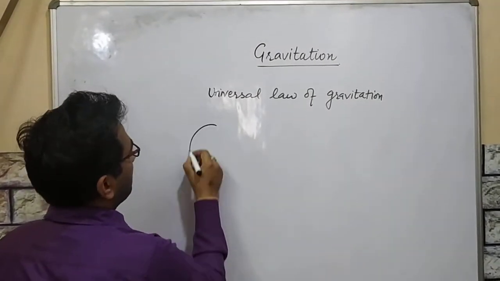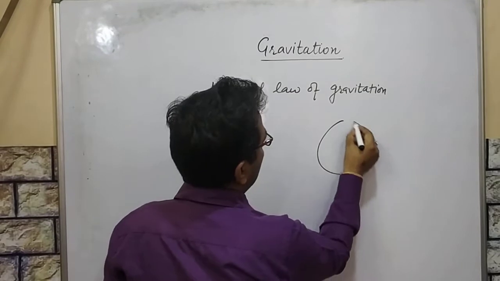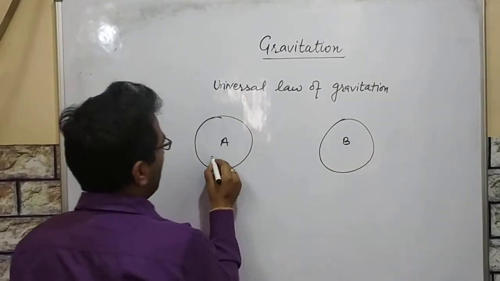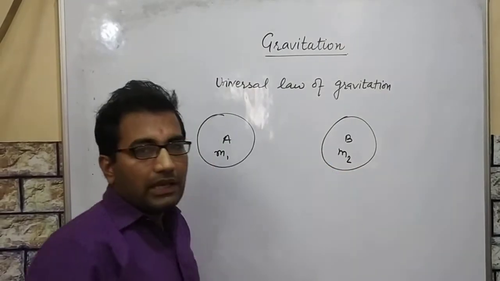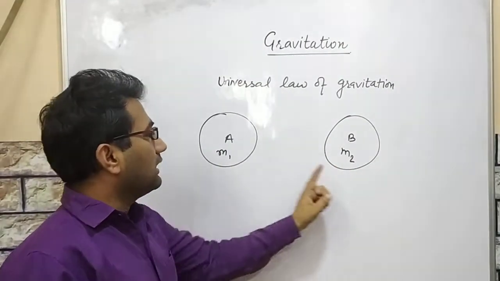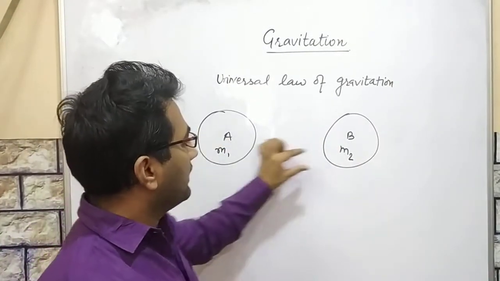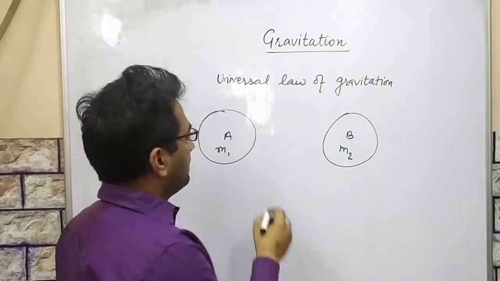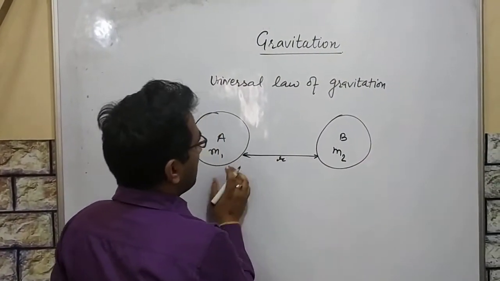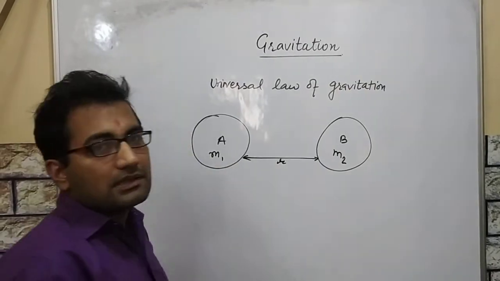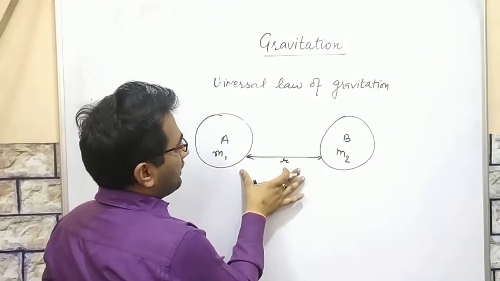This states that this is an object A and this is an object B, having mass m1 and mass m2. A and B are two objects having masses m1 and m2, at a certain distance, which we call r.